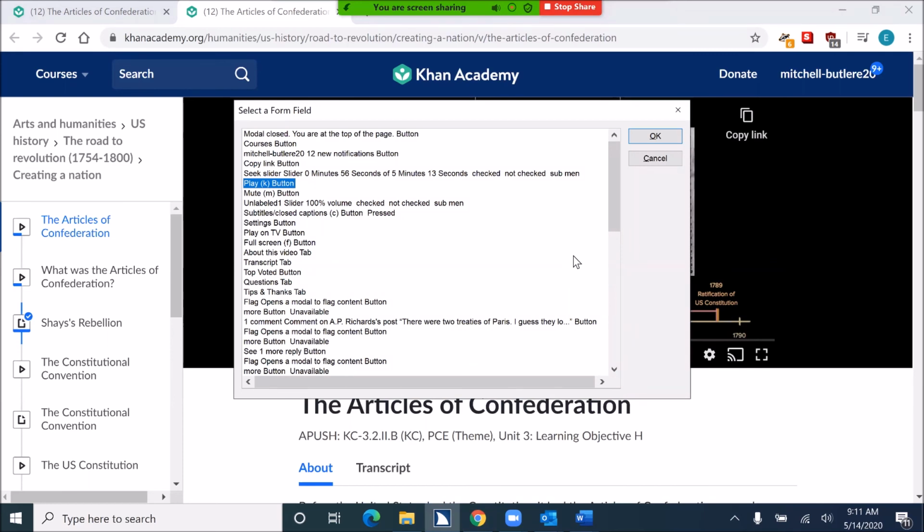I'm going to go ahead and go to the top just in case it's before this. So now I'm going to press T and see if transcript comes up. Transcript tab, 14 of 59. And there it is. So I'm going to go ahead and press Enter to activate the transcript.